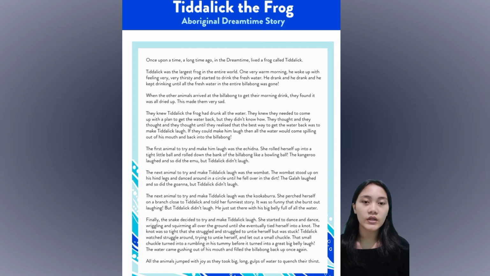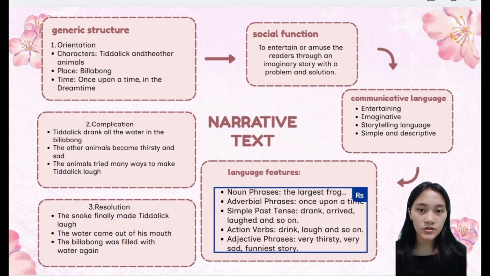Alright, this story tells about a giant frog named Teralik who drank all the water in the Billabong. The other animals tried to make him laugh so the water could return again. And finally, the snake succeeds in making Teralik laugh and the water comes back to the Billabong. Okay, next I will explain the mind map of this text. The title of the text is Teralik the Frog.